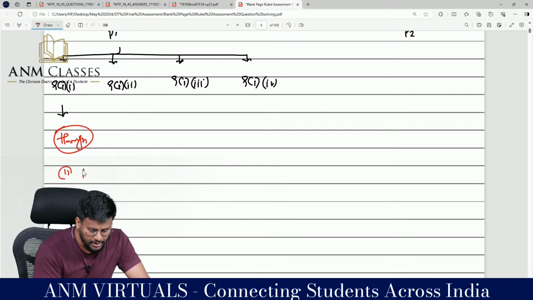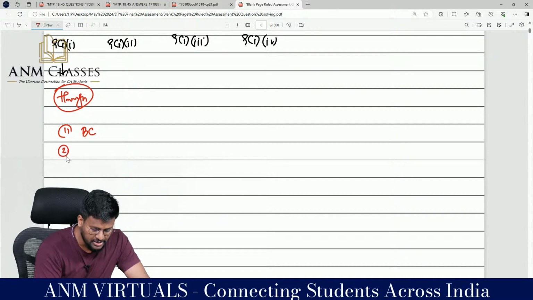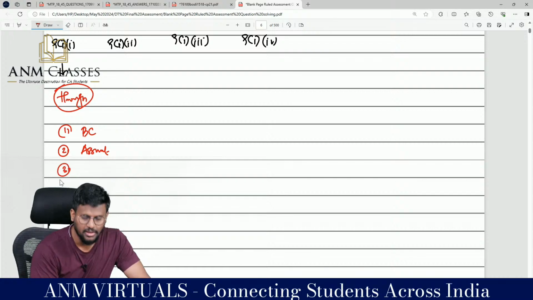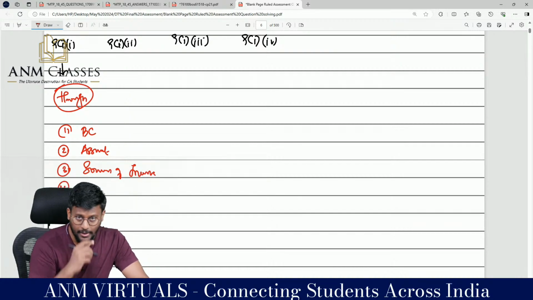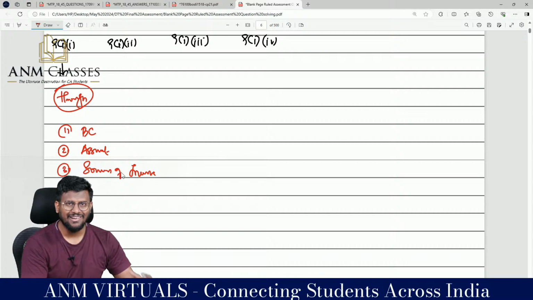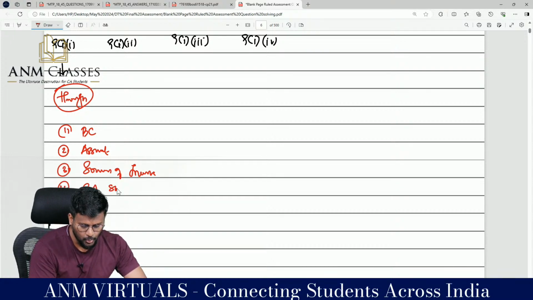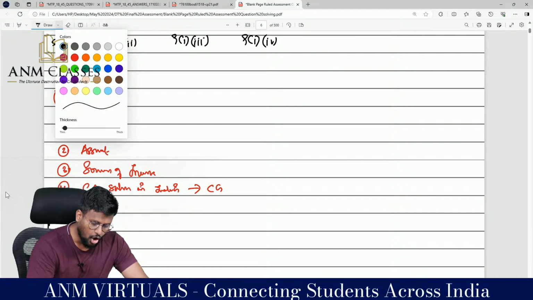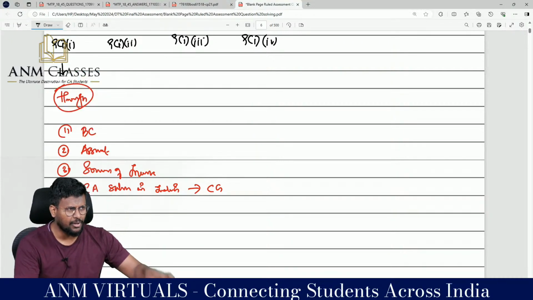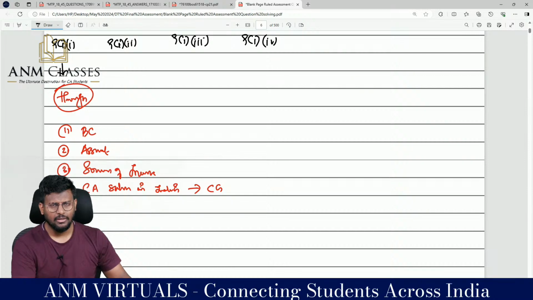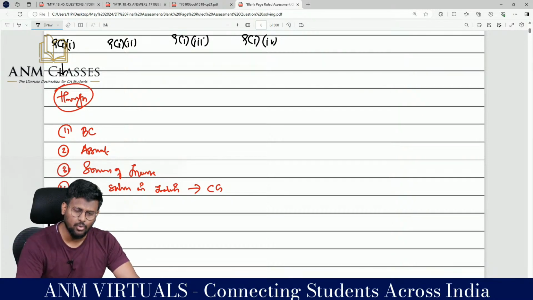Number 1 is a business connection in India. Number 2, any asset situated in India. Number 3, any source of income situated in India. And the last one is the transfer of a capital asset situated in India. That means if a non-resident is getting capital gain from India, then it will be treated as deemed to accrue or arise in India.